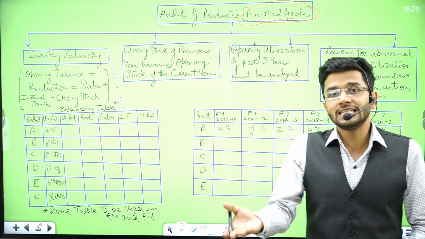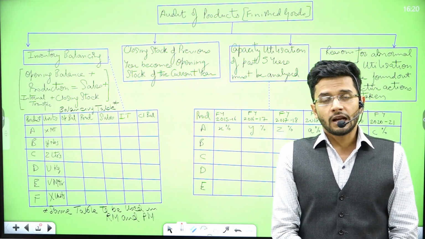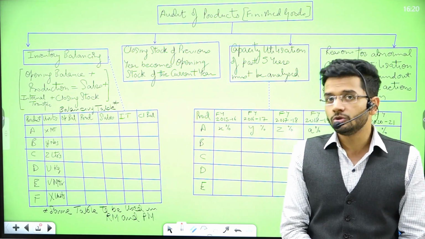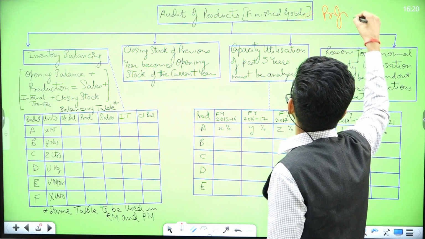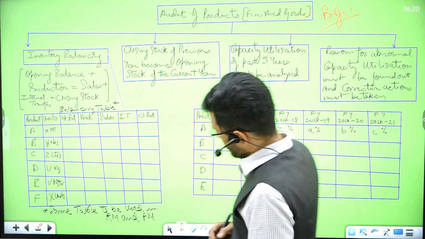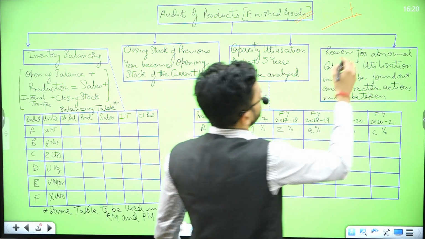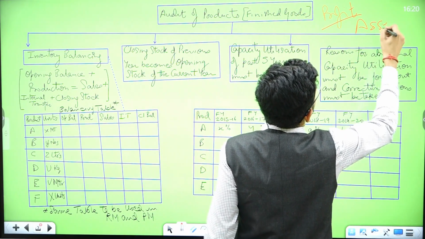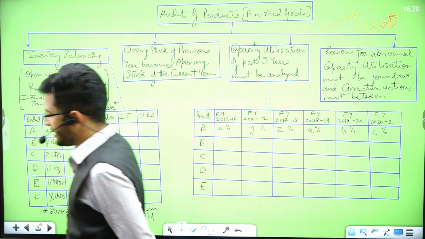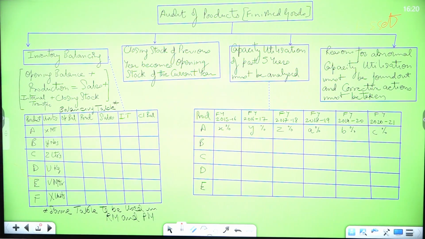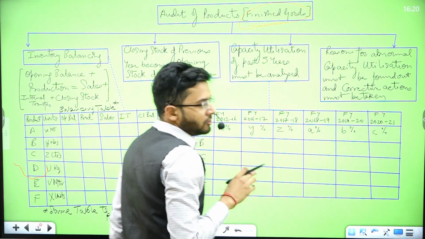Profit is increased by the higher amount of finished goods, because finished goods are clubbed under the credit side of your profit and loss account. So yes, finished goods have a direct impact on your profits. Profits will inflate if finished goods are high, and profit will deflate if finished goods are low. Similarly, finished goods also appear in the asset side of the balance sheet. So the asset side will again inflate if finished goods are there, and the asset side will deflate if finished goods are not there. So how should we carry on the audit of finished goods?